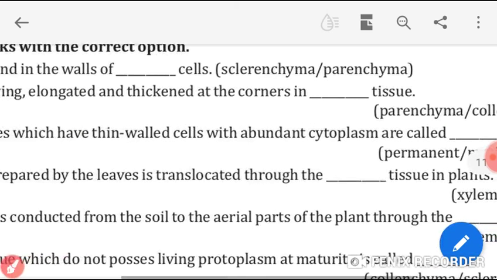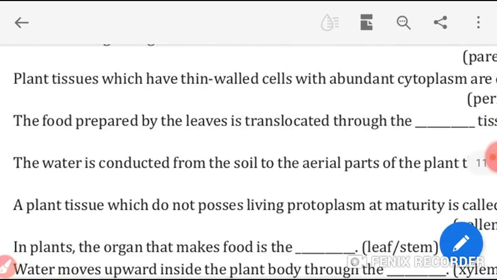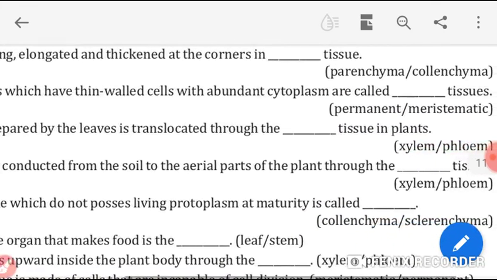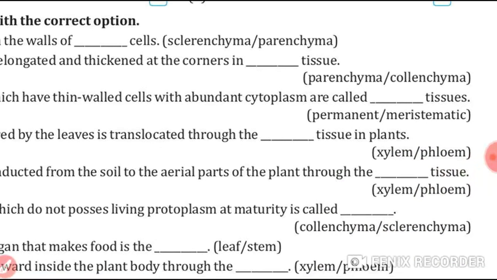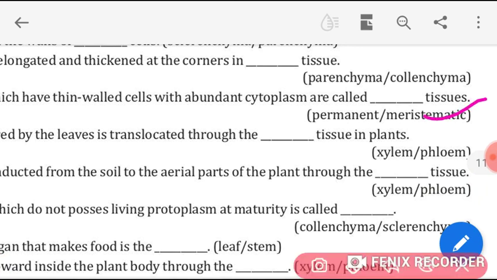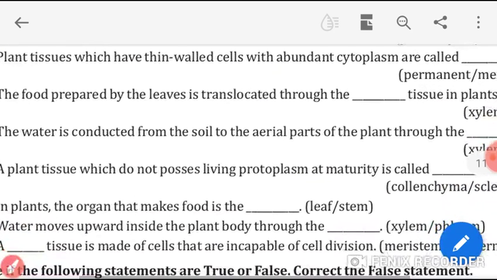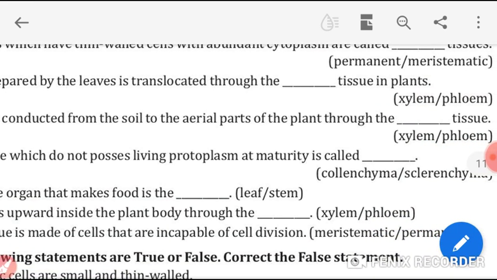Next, plant tissues which have thin walled cells with abundant cytoplasm are called dash tissues. Permanent or meristematic? Students, answer is meristematic. Next, the food prepared by the leaves is translocated through the dash tissue in plants? Xylem or phloem?